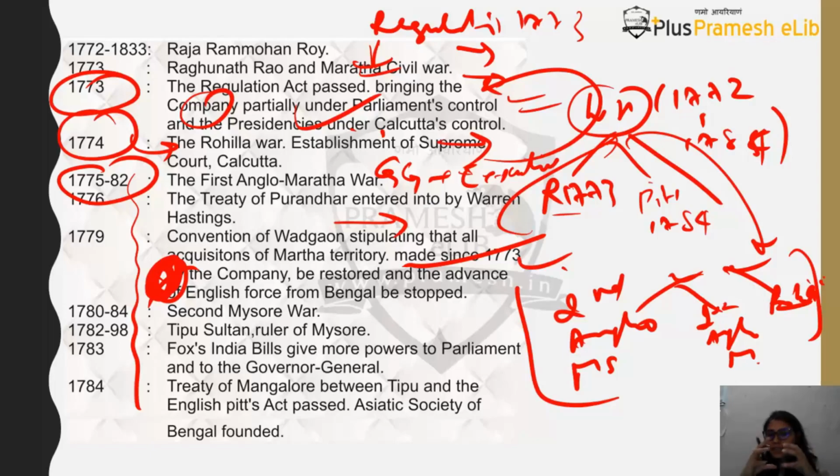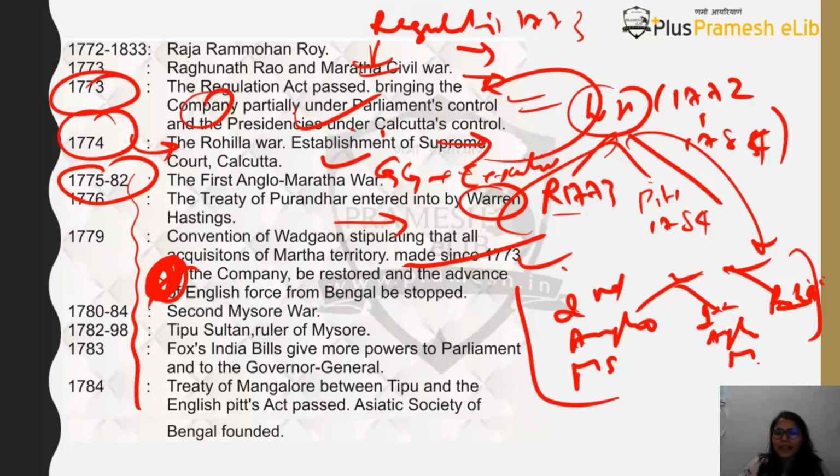So the Marathas were having a civil war. There are two contending parties who want the throne of the Peshwa. That is why you will find that the Bombay Presidency, because it is nearby the Maratha region, had one treaty. Bengal, because it has the Governor General, had another treaty, and then finally all the treaties get nullified and there is another overarching treaty. So the First Anglo-Maratha War happens, and there is the Treaty of Purandar, which is entered into by Warren Hastings.